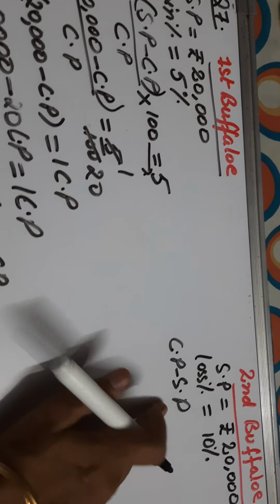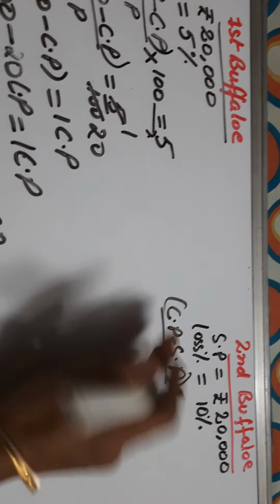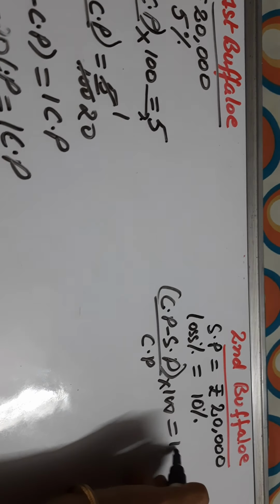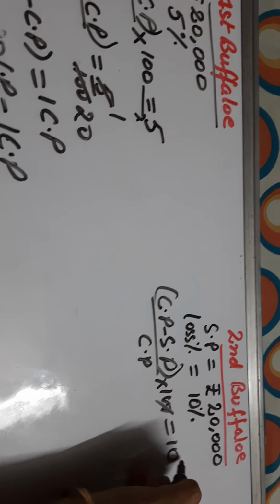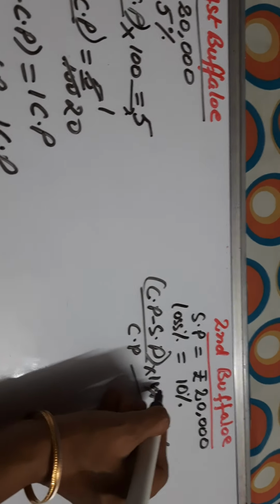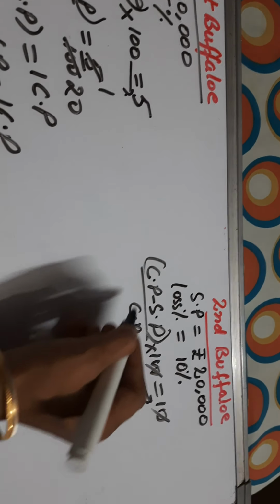Here we'll write CP minus SP upon CP multiplied by 100 is equal to 10. So we can directly cancel out the 0 also. Then cross multiply. First of all, put the values.